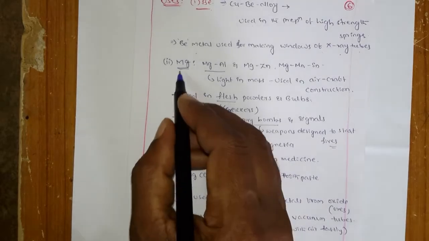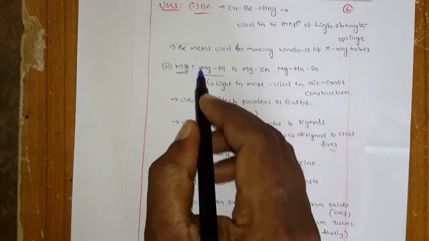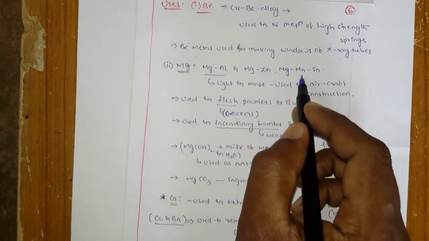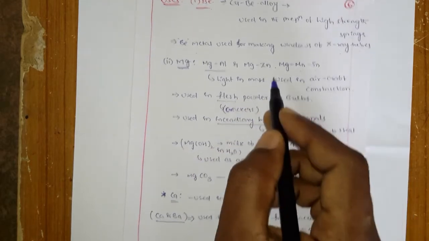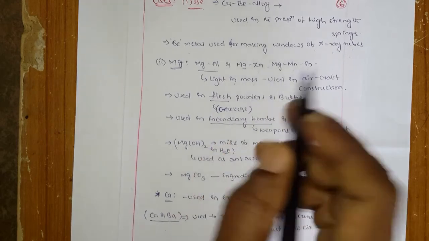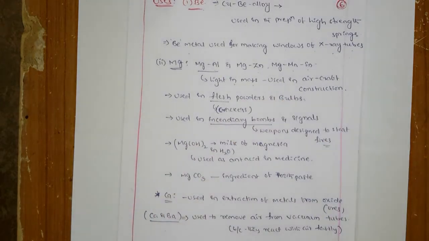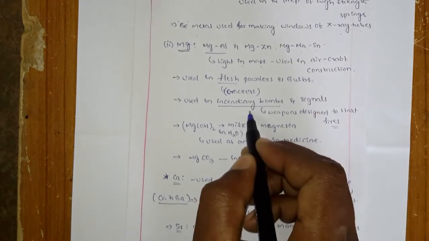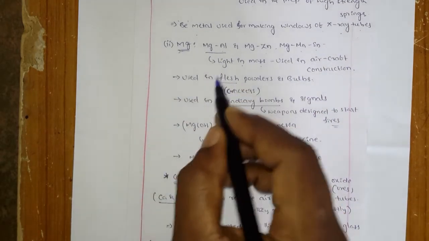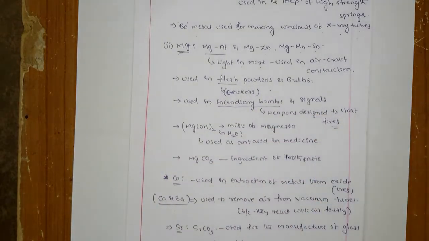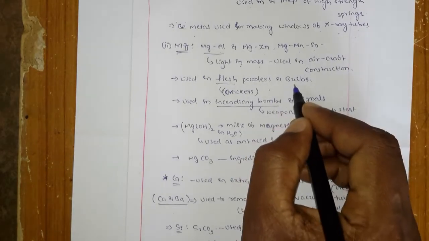And the next one is magnesium, which also forms some kind of alloys with aluminum, zinc, manganese and tin. But in this, the magnesium aluminum alloy is light in mass, so they use it in aircraft construction. Not only that, magnesium is also used in flash powders and bulbs.